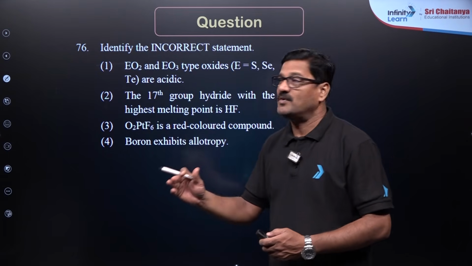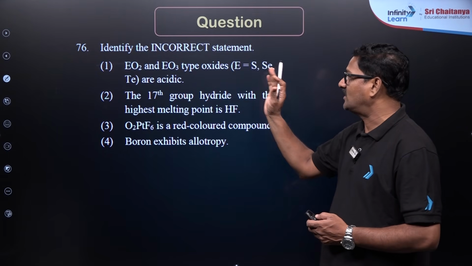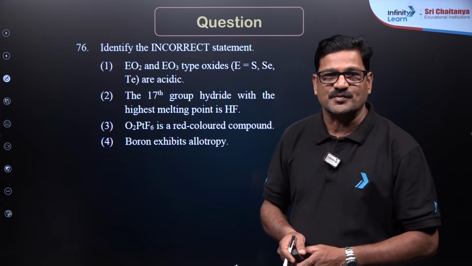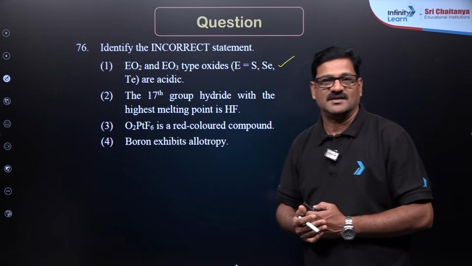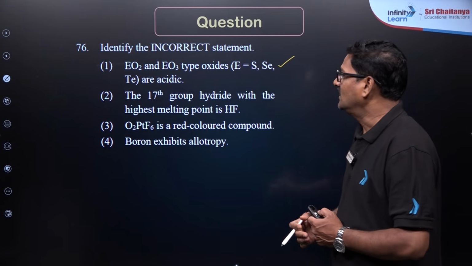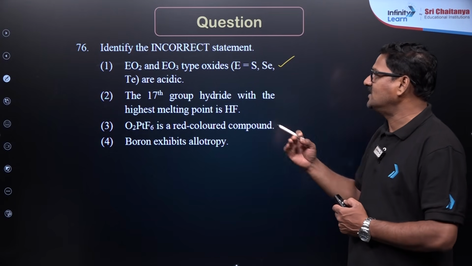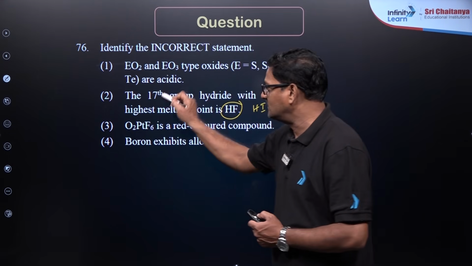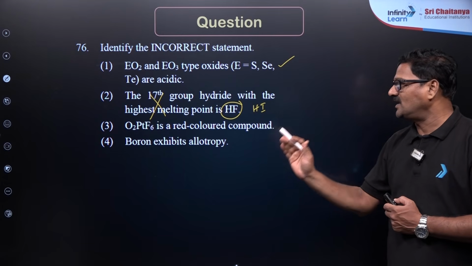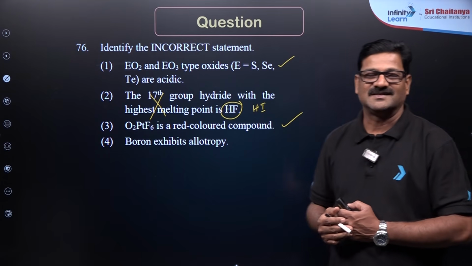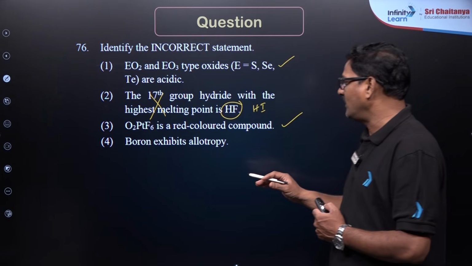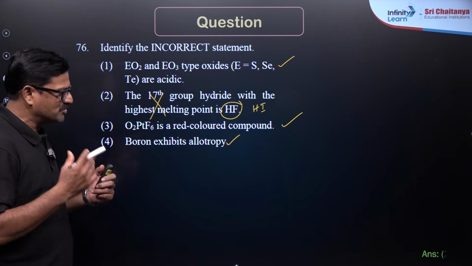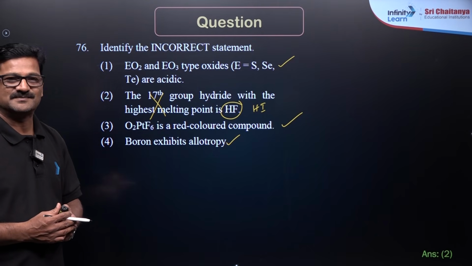Students, this question is from p-block elements. EO2 and EO3 type oxides are acidic. Dioxides and trioxides of group 16 elements are distinctly acidic in nature. True. The 17th group hydride with the highest melting point is not HF, it is going to be HI. Therefore, this is not correct. O2PtF6 is a red color compound, it is given in the NCERT. And boron exhibits allotropy, crystalline and amorphous allotropes. So I could say option 2 is the correct answer for this question.